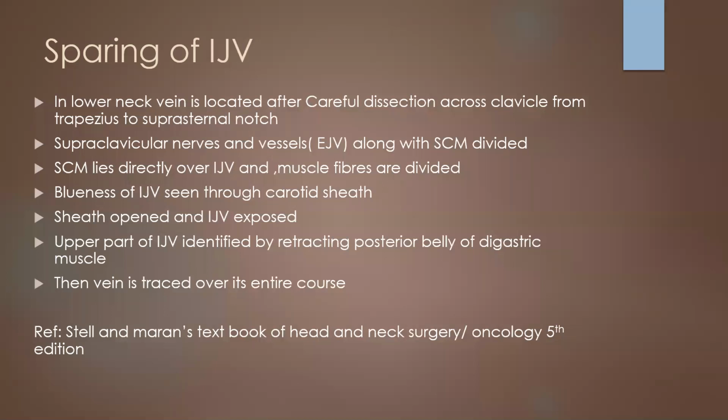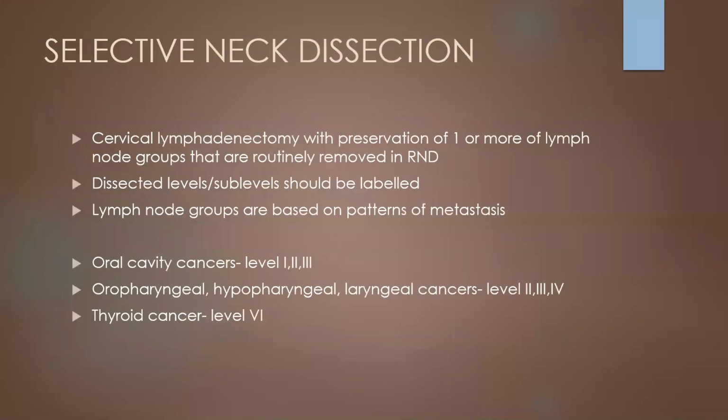The carotid sheath is opened and the vein is exposed. The upper part of the internal jugular vein is identified by retracting the posterior belly of digastric muscle. Then the vein is traced over its entire course. However we do all these things, it's always difficult to preserve all these structures in a difficult neck dissection, so it's necessary to be very clear about the anatomy of these structures.